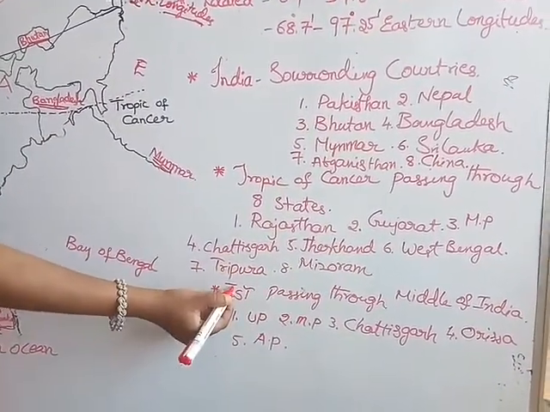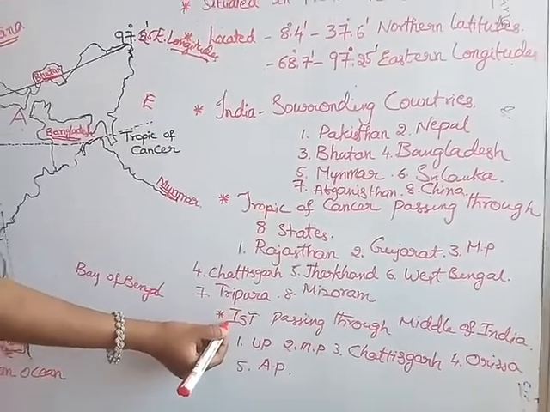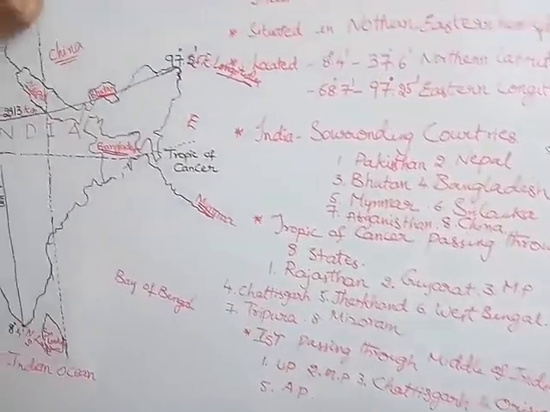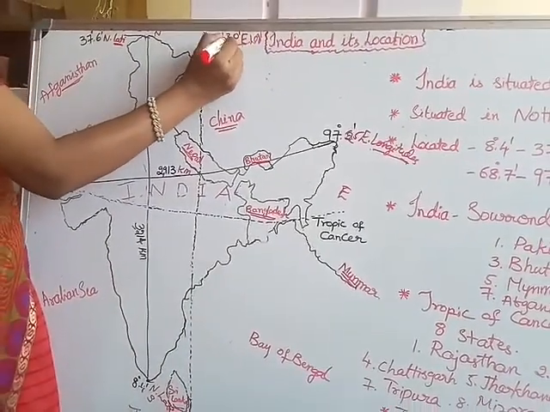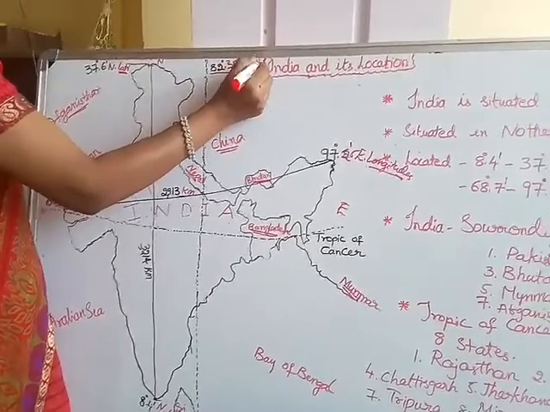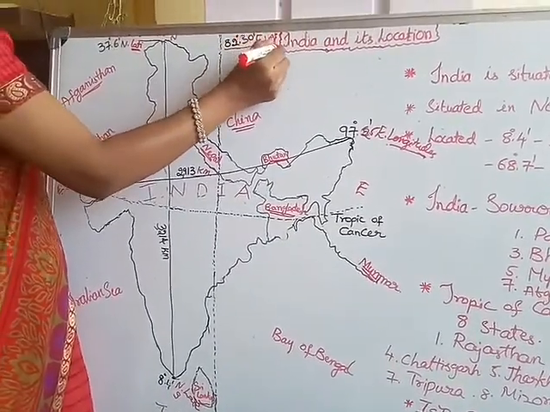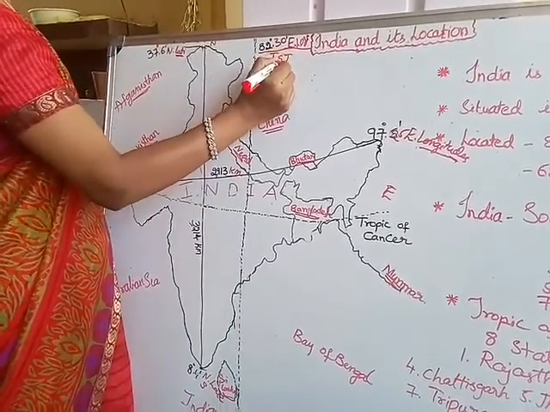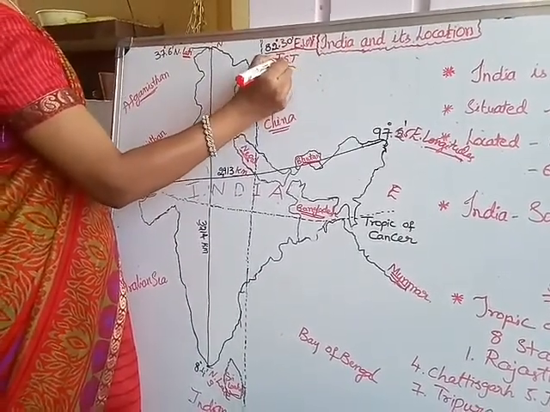And what is the meaning of IST? Indian Standard Time. So I can show on the map, this is the 82.30 minutes eastern longitude. It is showing the Indian Standard Time, which we call the IST.